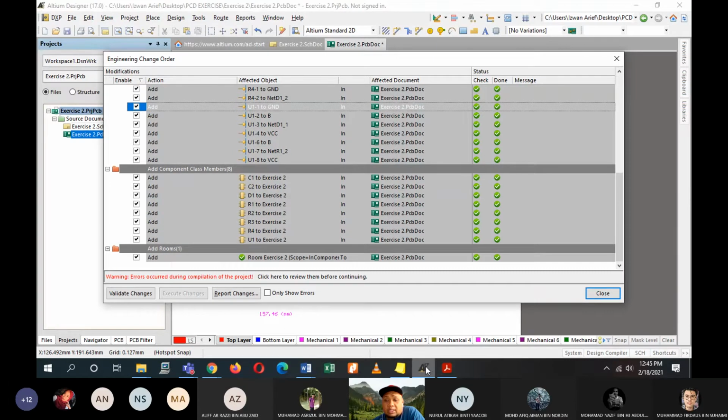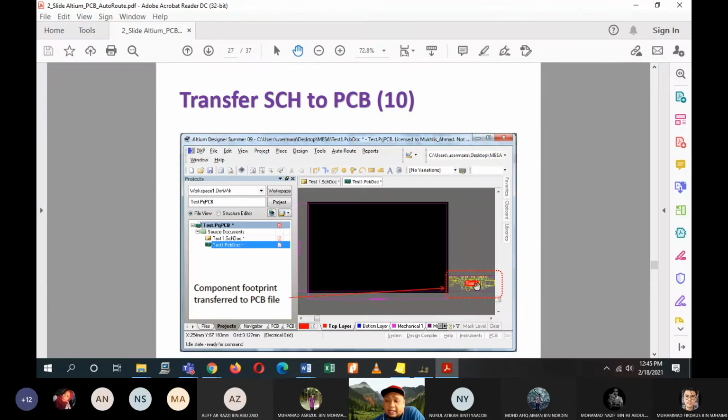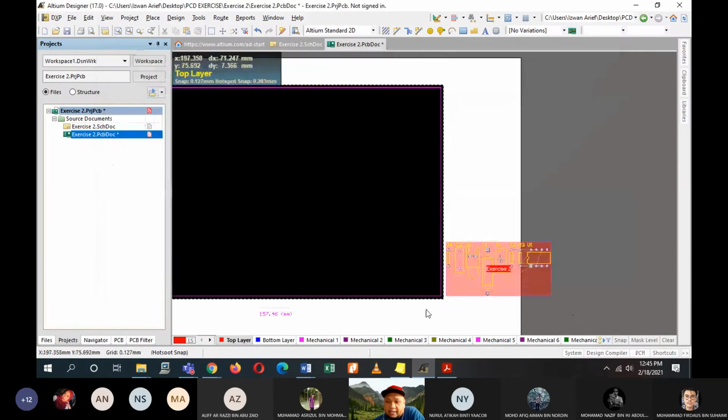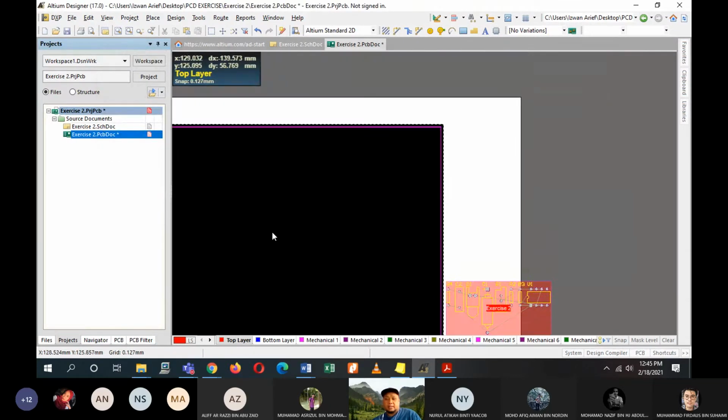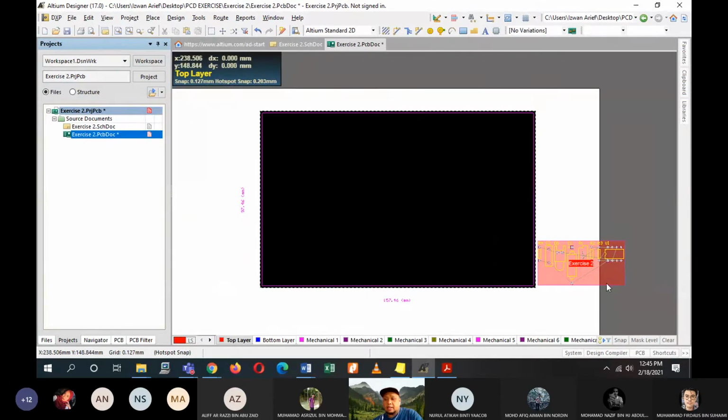Alright. So once this is okay, click on close, and then you have your PCB output, which is normally attached on the side of your PCB just now. Okay, so when I close, it will be at the side here. Alright.